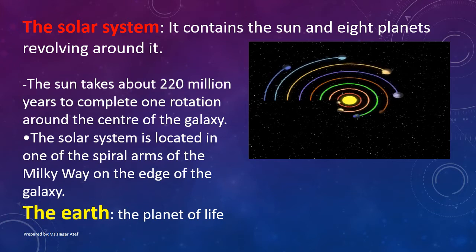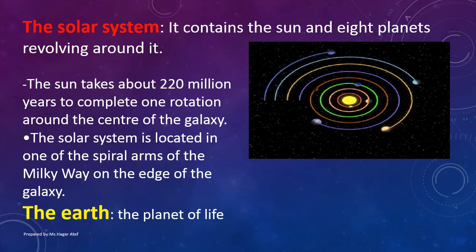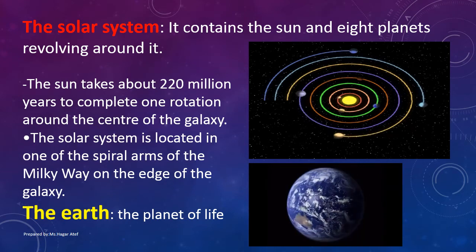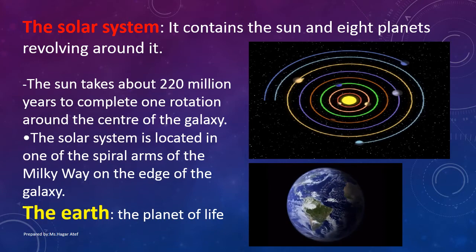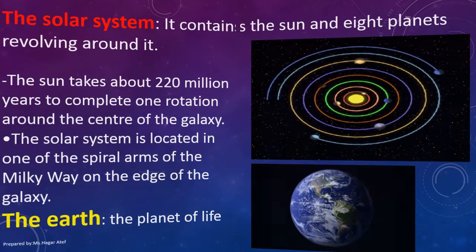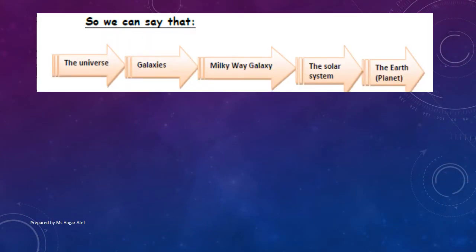The solar system is located in one of the spiral arms of the Milky Way on the edge of the galaxy, and the Earth is a planet of life. So we can say that the universe contains galaxies, the Milky Way galaxy contains the solar system, and the solar system contains the Earth.